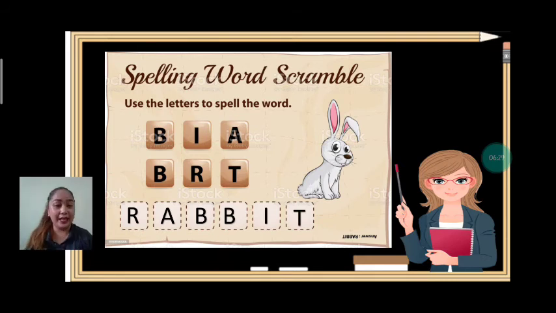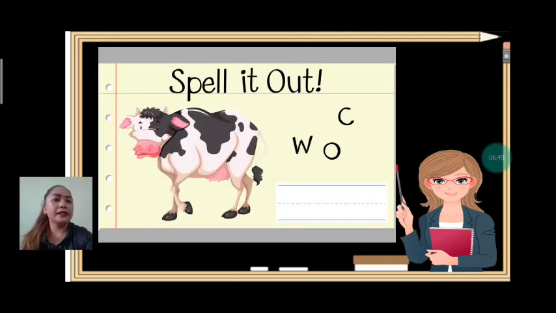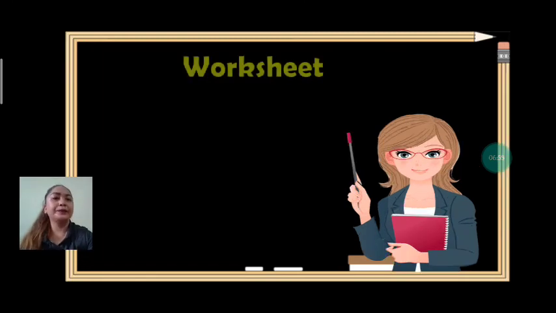Very good. It's a rabbit. Okay, next. What animal is it? Can you spell it? Okay, wait. Everybody. Good job. It's a bull. Next. What farm animal is it? Everybody, spell it. Very good. It's a cow.